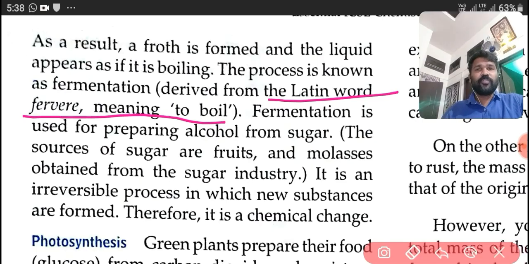Fermentation is used for preparing alcohol from sugar. The sources of sugar are fruits and molasses obtained from the sugar industry. It is an irreversible process in which new substances are formed, therefore, it is a chemical change. Fermentation is a chemical change.